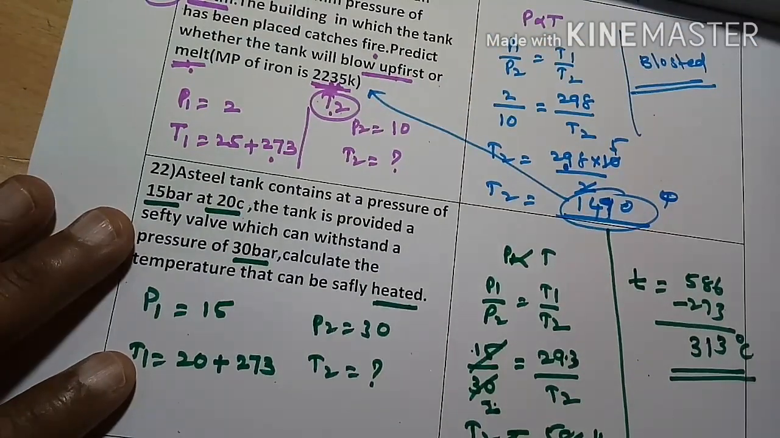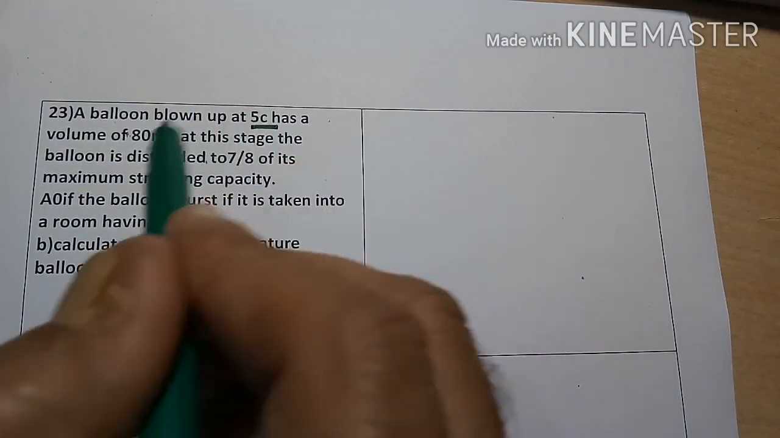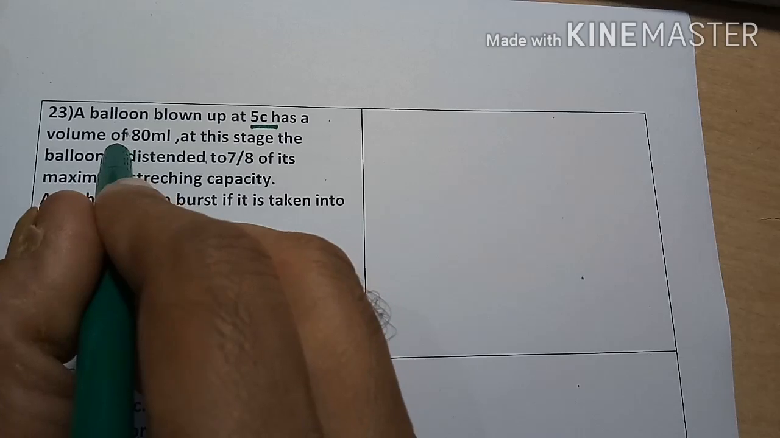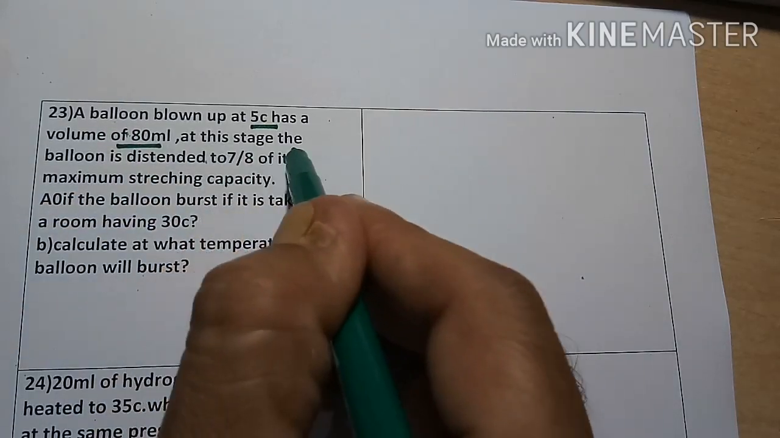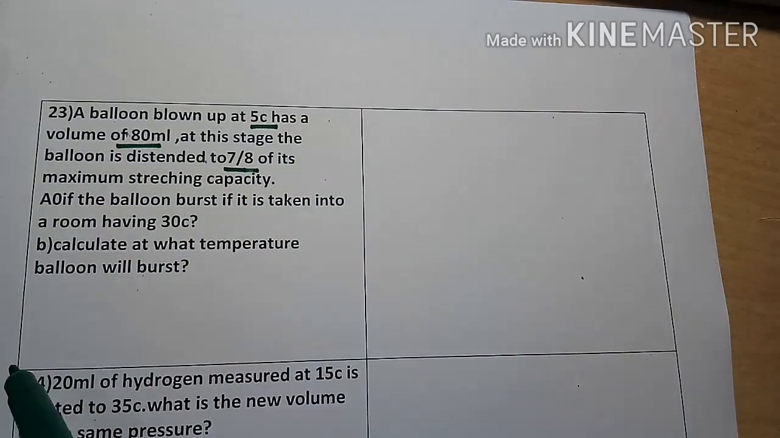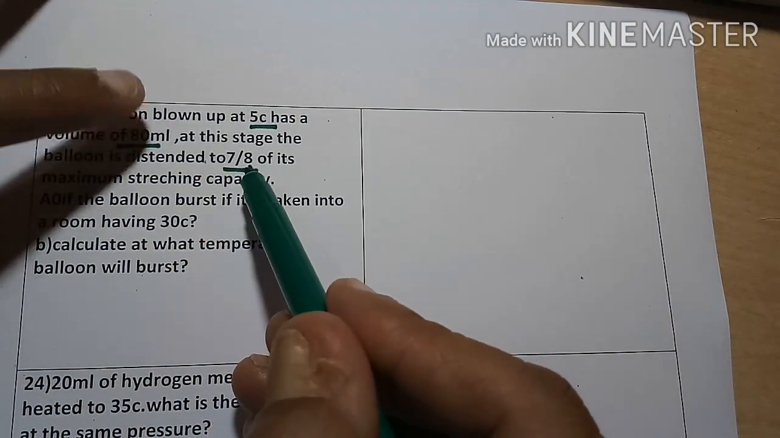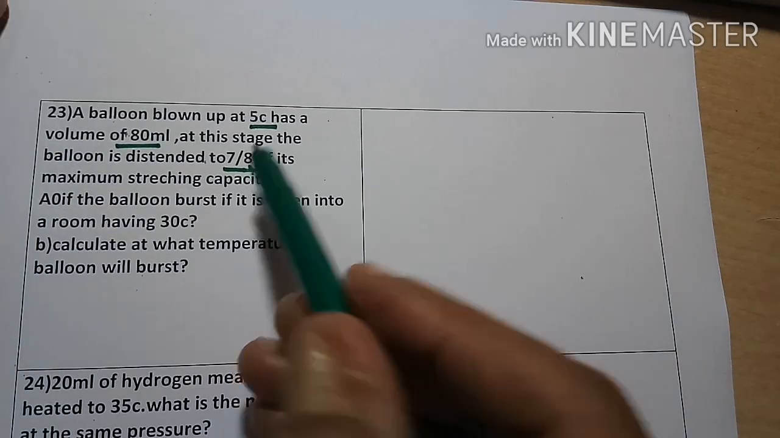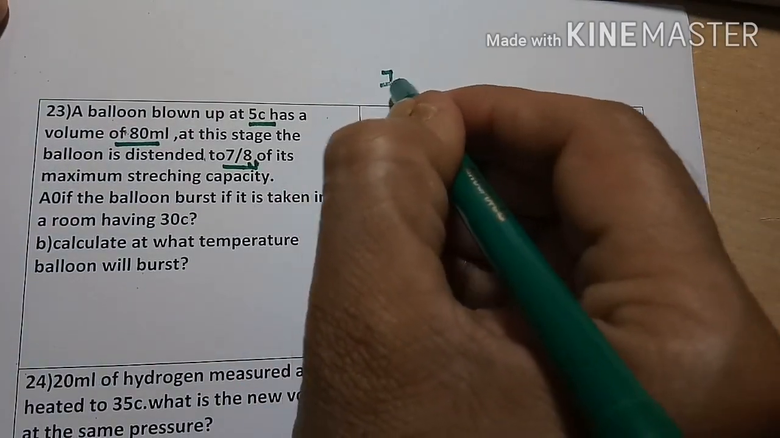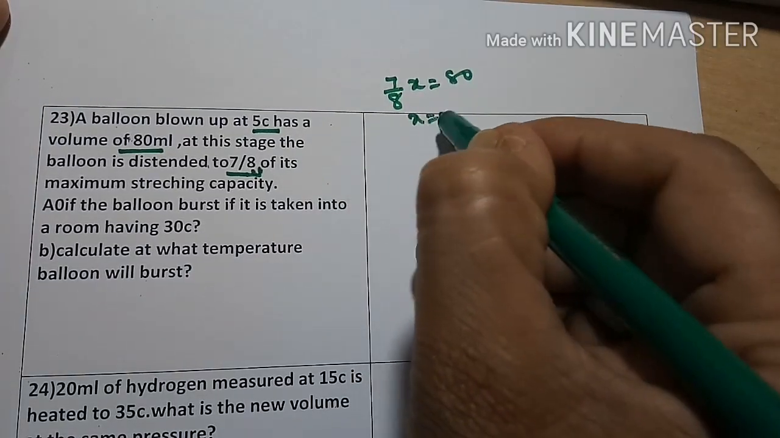Next problem: a balloon blown up at 5 centigrade has a volume of 80 ml. At this stage, the balloon is distended to 7 by 8 of its maximum stretching capacity. That means 80 ml is equal to 7 by 8 part. So 7 by 8 parts is equal to 80 ml, and x you will get as what?